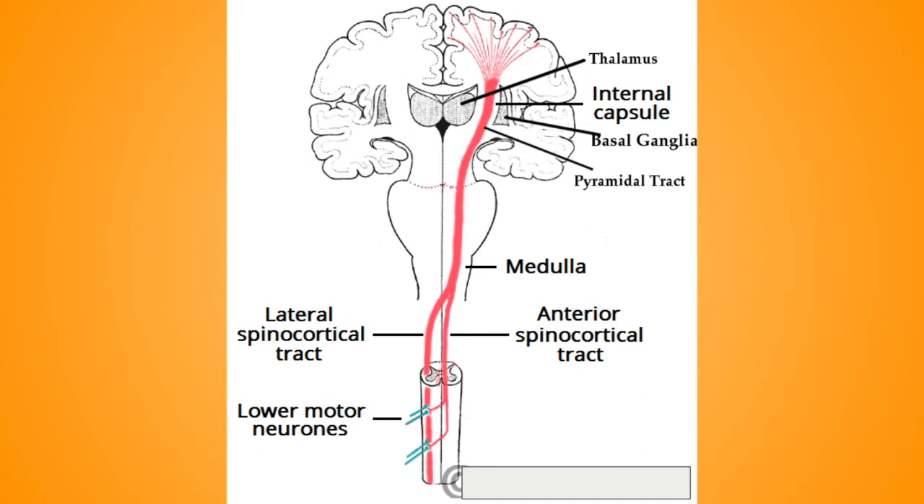Only 2% of fibers directly synapse with the motor neuron. But the main termination is the anterior horn of the spinal cord. So that's why its name is corticospinal tract. Now the function of this corticospinal tract is related to the decussation. It mainly decussates over here, as